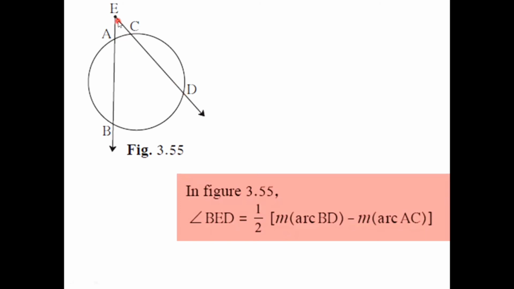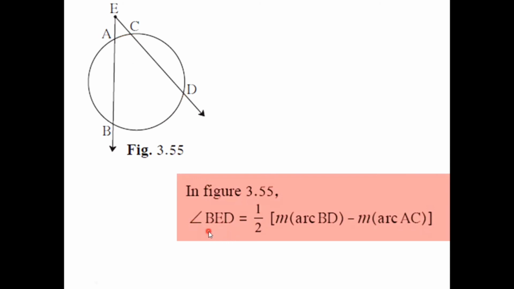These two lines intersect each other at point E, which is in the exterior of a circle. So if we have to find the measure of angle BED, it must be half of the difference of these two arcs. That is, 1/2 measure of arc BD minus measure of arc AC.